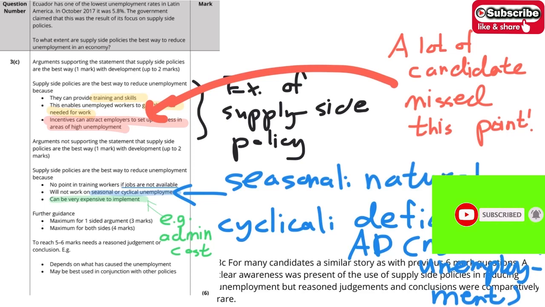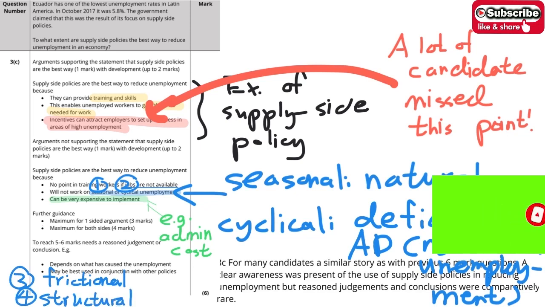There are a few causes of unemployment. Number one is seasonal. Number two is cyclical. Number three is frictional. Number four is structural. I would say supply side policy works best when there is structural unemployment.